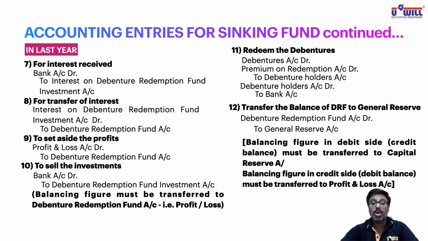So this very important note, all of you write down in bracket after 12th entry. If in the debenture redemption fund account, balancing amount remains on the debit side, you transfer it to capital reserve account. And if balancing amount remains on credit side, you transfer it to profit and loss account. So I hope everyone is clear with the logic of sinking fund. And if you're clear with the logic, entries must be also clear and you can derive them easily also.